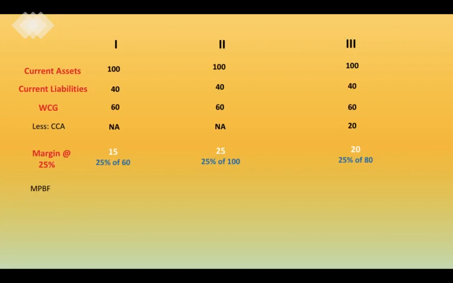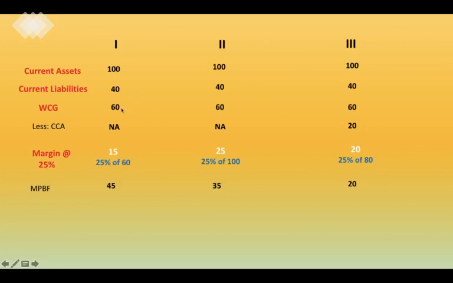So when you calculate the maximum permissible banking finance, it comes for the first scenario as 45. For the second scenario, tell me the answer. Yes, it would be nothing but 35, and for the third scenario it would be 20. Now you tell me how this 45 has come.